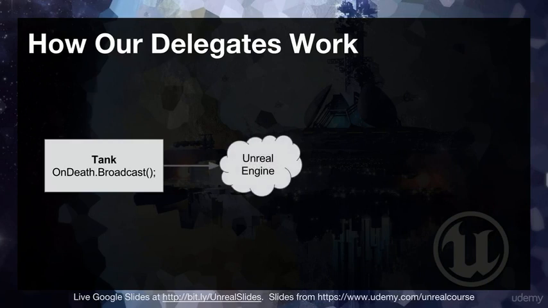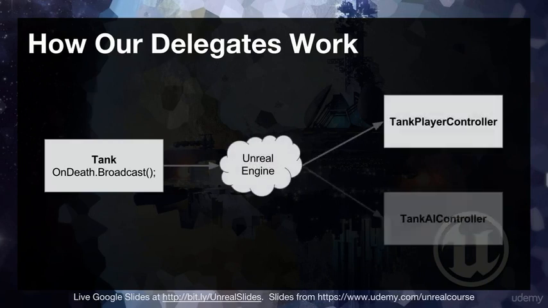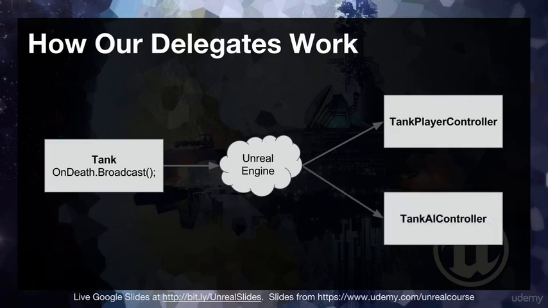That's going to go into the Unreal Engine. That's going to work some magic. And then the tank player controller and the tank AI controller can subscribe to receive this, and they will then be able to process it. For example, the player controller can say, okay, I'm going to go into spectate mode, and the AI controller can stop trying to control the tank, given that the tank is now defunct. Okay, so that's generally how it's going to work.